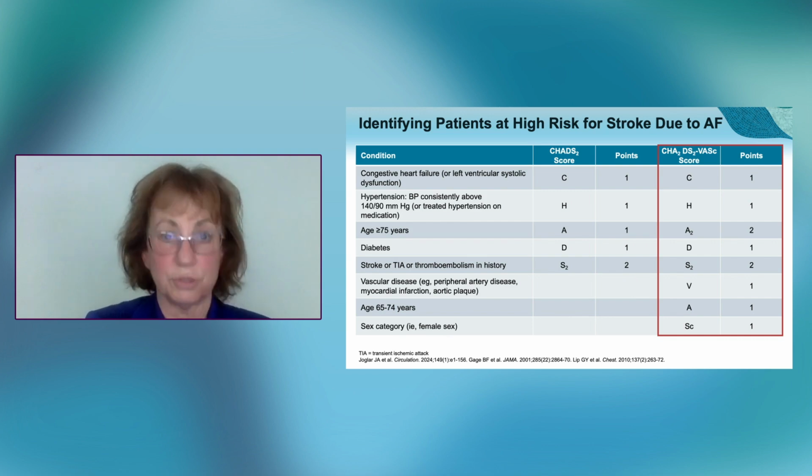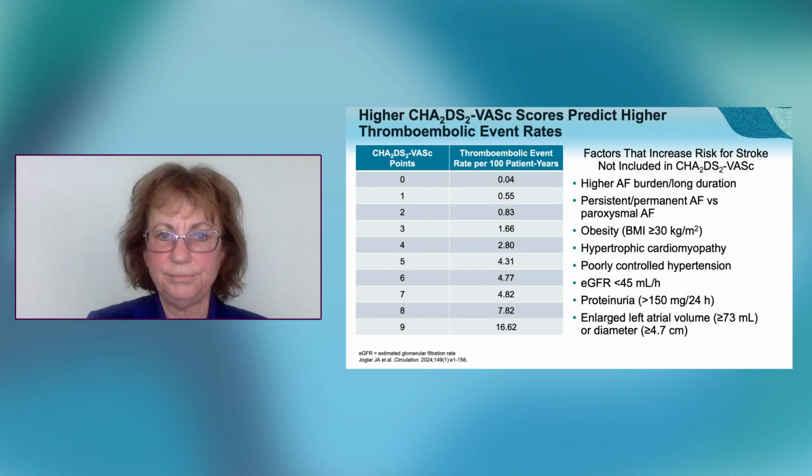If your CHA2DS2-VASc score is 1 and you're a man, or a CHA2DS2-VASc score of 2 for women, you really should be considering an anticoagulant. Again, stroke prevention in atrial fibrillation is very important. We know that the higher the CHA2DS2-VASc score, the higher the risk of stroke. So if you look at somebody with a CHA2DS2-VASc score, let's just look down there, of 3 or 4, a CHA2DS2-VASc score of 4 is a 3% per year risk of a devastating stroke, 1 in 30. Those odds are too high.